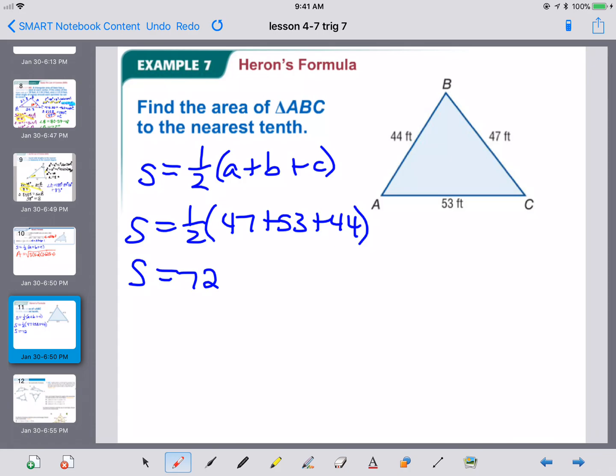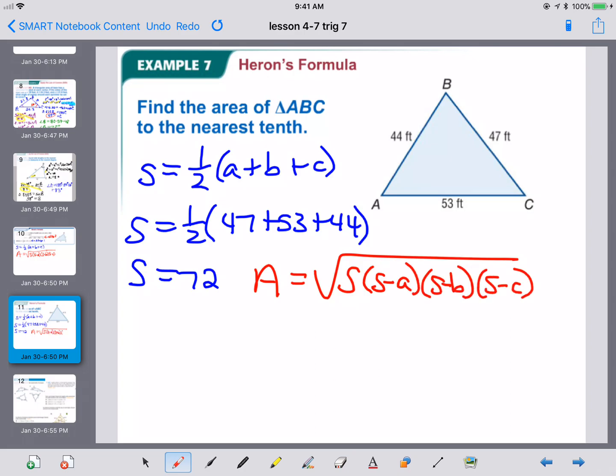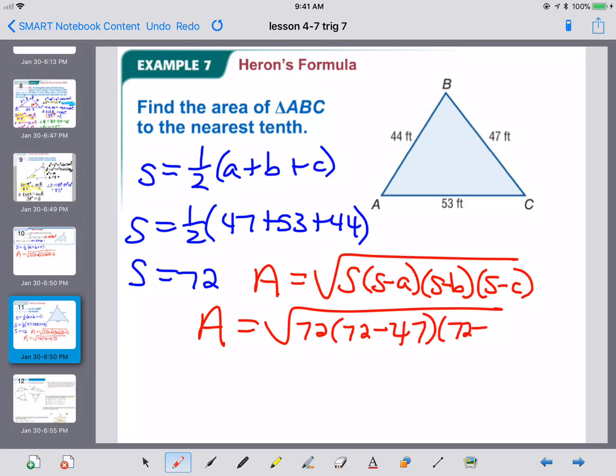Once you find S, you can then put it into your area formula. The area is the square root of S times S minus A times S minus B times S minus C. So let's do that. So that's going to be 72 times 72 minus 47 times 72 minus 53 times 72 minus 44.